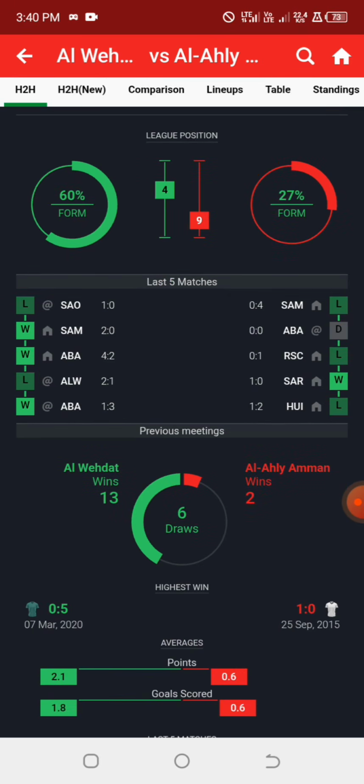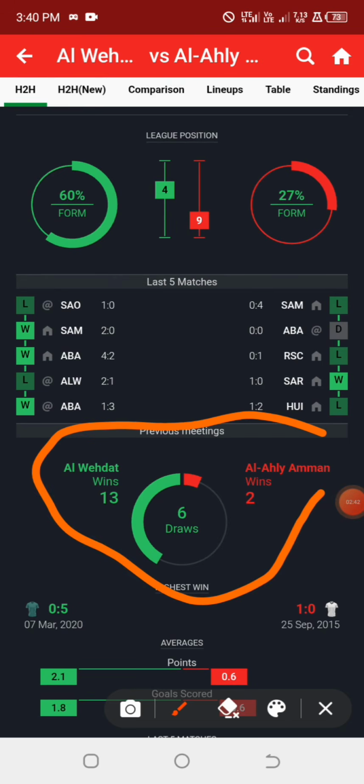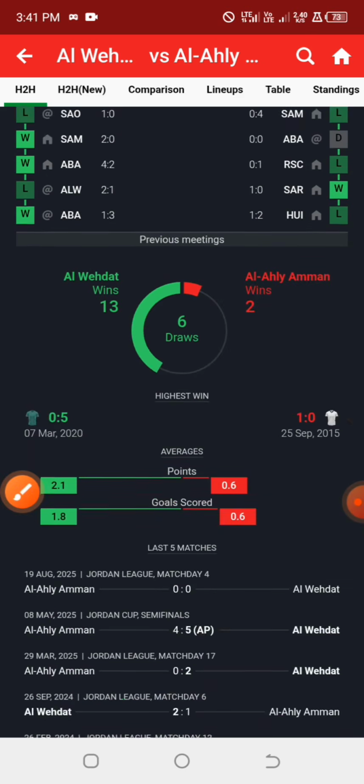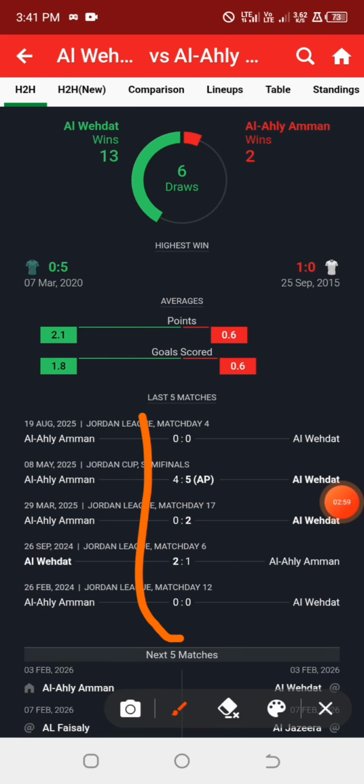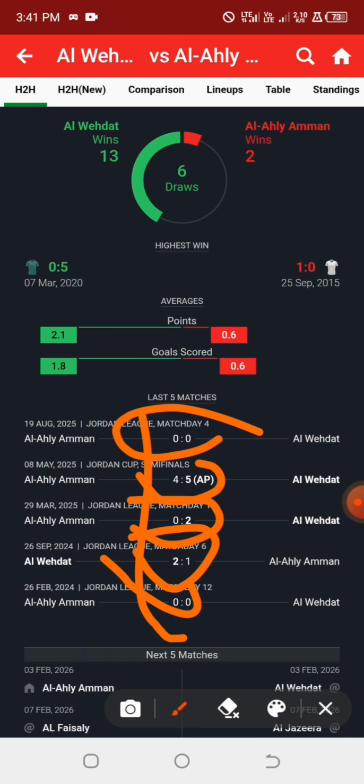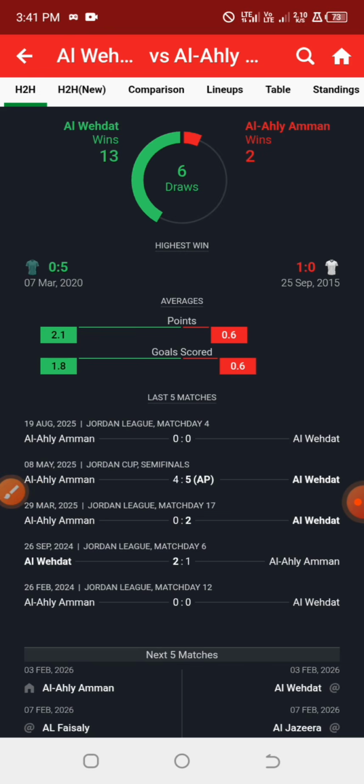If you check the head-to-head here, you must make sure that the home team, which happens to be the favorite to win, is actually dominating in their head-to-head history. And checking their last 5 games, at least the home team must have more wins than the underdog. In their last 5 games, you can see Al had 2 wins, 1-2, and most of the other games ended in a straight draw. So this is how the simple strategy works. If you also have a double chance strategy that you use to filter out games, you can apply it, but I want you guys to observe this strategy I dropped for you.